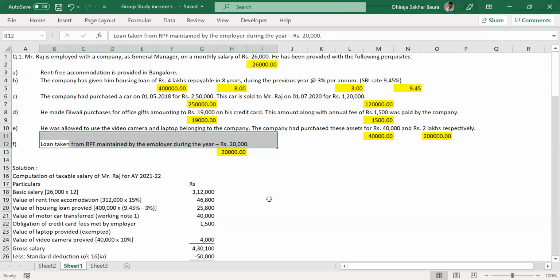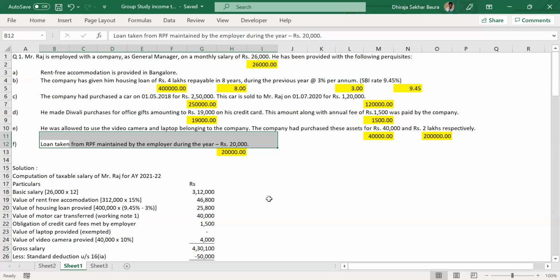We'll ignore it basically, and we'll write a note for it saying that there is no benefit received by the employee. That's why it is not taxable in the hands of the employee or Mr. Raj, as the case may be. You can mention the name, not a problem.